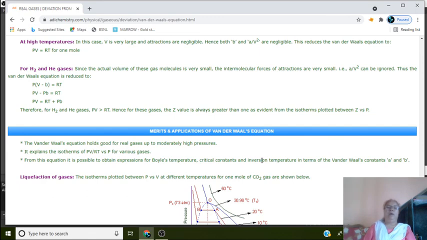So we have revised the derivation of van der Waals constants and the conditions under which we can neglect and we cannot neglect the correction terms. And remember well the low pressure condition and high temperature. At this condition, real gases obey the ideal gas equation.